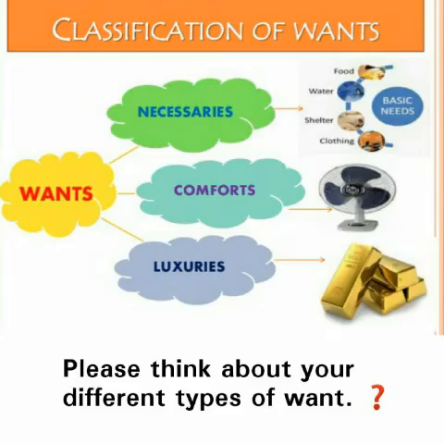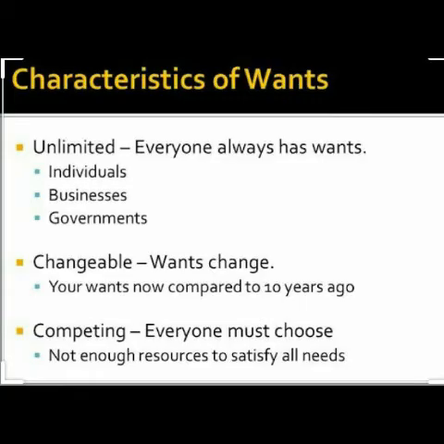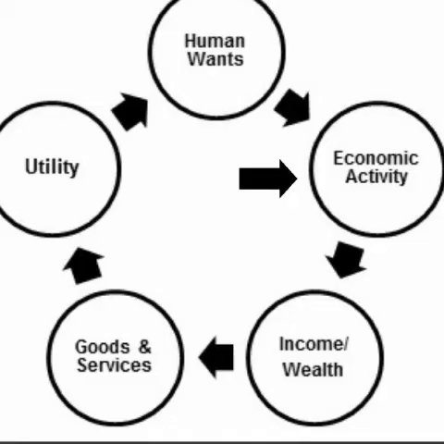Let's talk about human wants. Wants are of three types: necessity, comforts and luxury. What are the necessary goods? Regularly you know them: food, water, shelter, clothing. So you must think about what different wants you have in your life. Now what are the characteristics? Wants are unlimited because utility leads to another want, another one, another one. They are changeable. That means you can compare your wants of 10 years back with now. They are competing: everyone must choose, as there are not enough resources. That's why it's competing, as to which should be fulfilled.